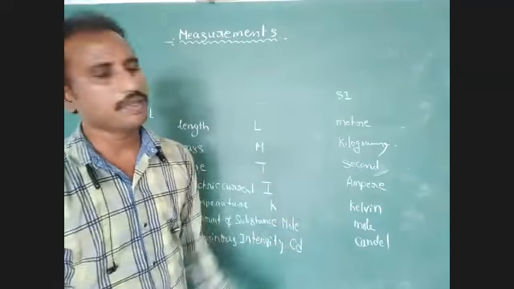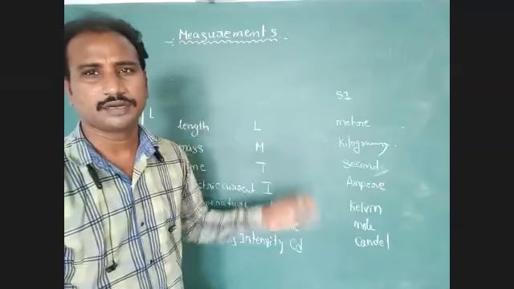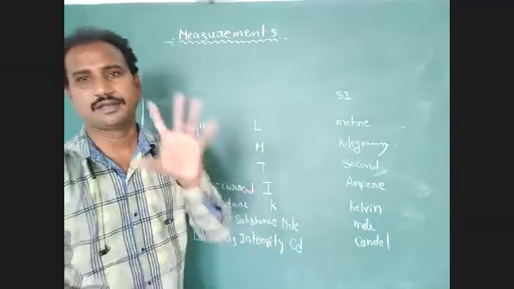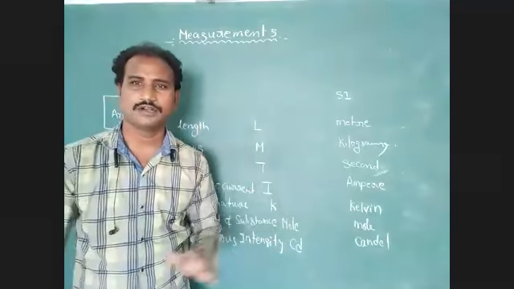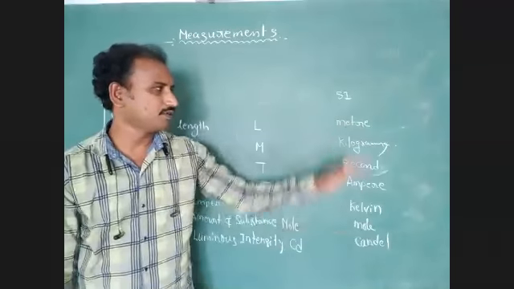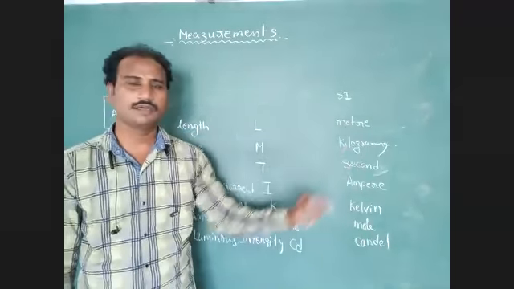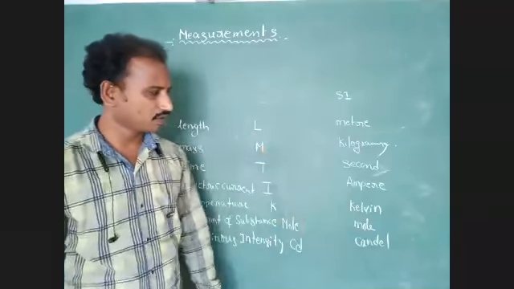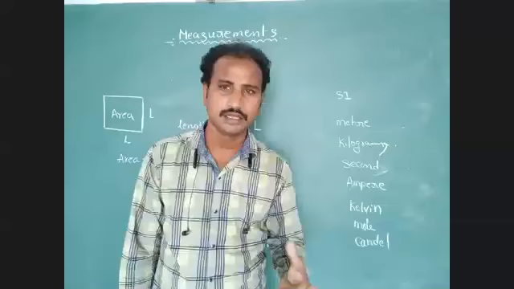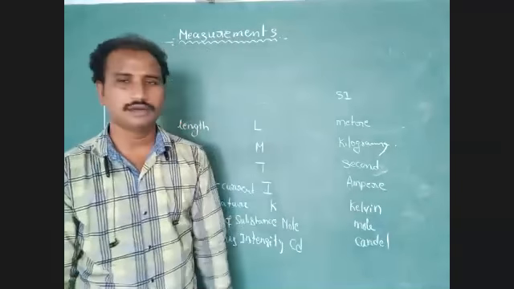So in total, how many standard units do we consider for the fundamental physical quantities? Seven standard units. First one meter, second kilogram, third second, fourth ampere, fifth Kelvin, sixth mole, and the seventh candela.